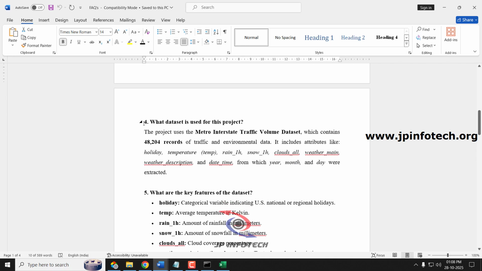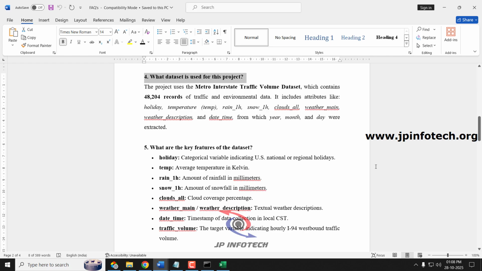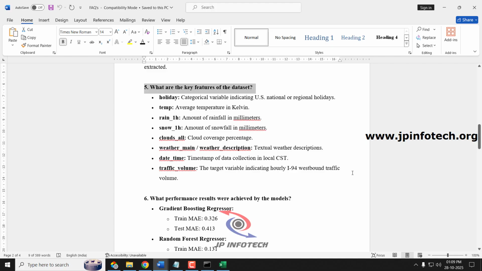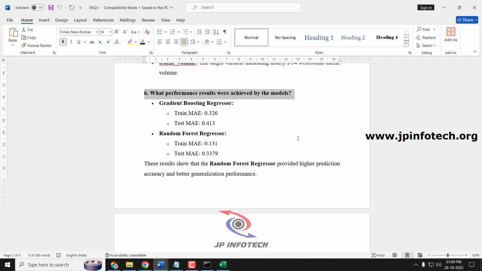Next question, what dataset is used in this project? So we have used the Metro Interstate Traffic Volume dataset, which contains 48,204 records, with attributes like holiday, temperature, rain, snow, clouds, weather, description, date and time. Next question, what are the key features of the dataset? The dataset contains holiday, temperature, rain, snow, clouds, main weather, weather description, date, and traffic volume data.